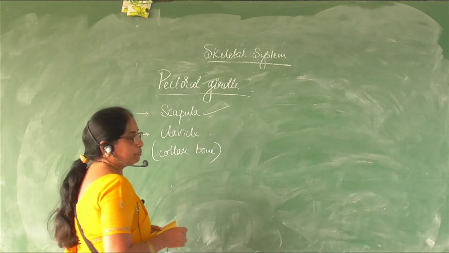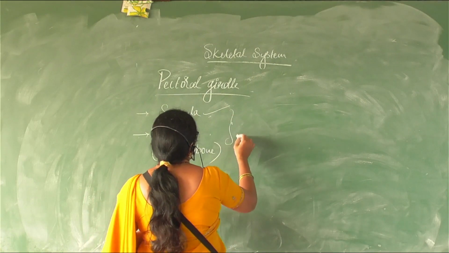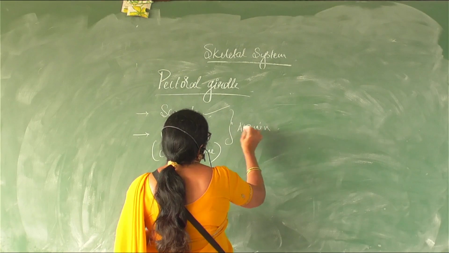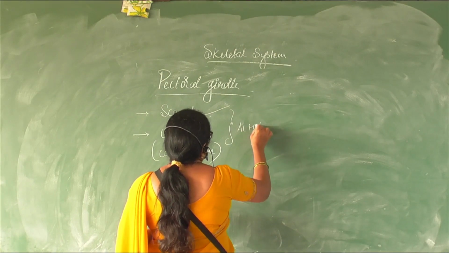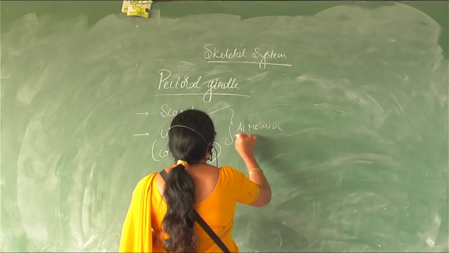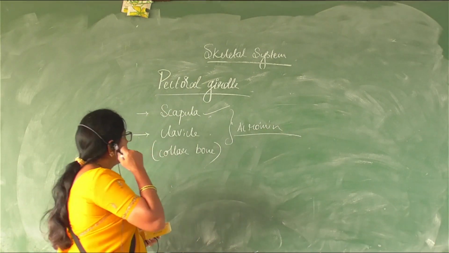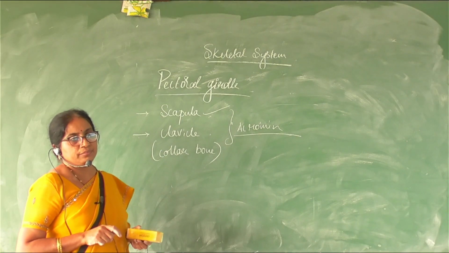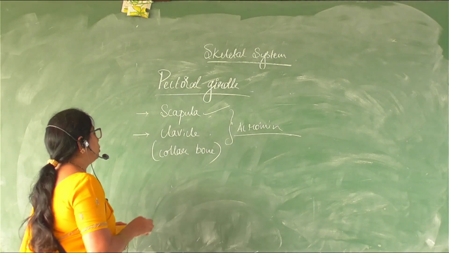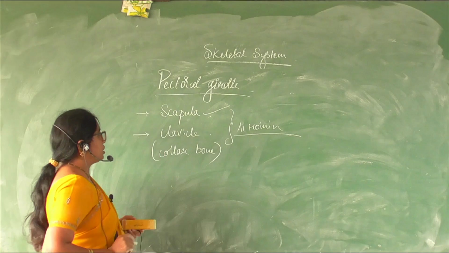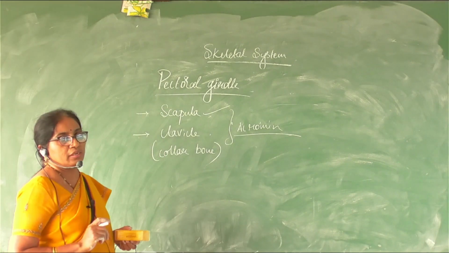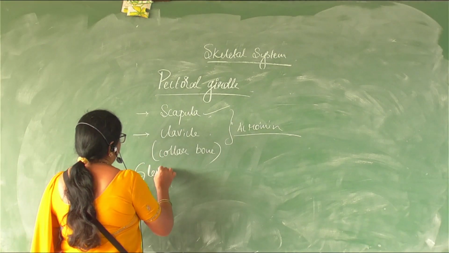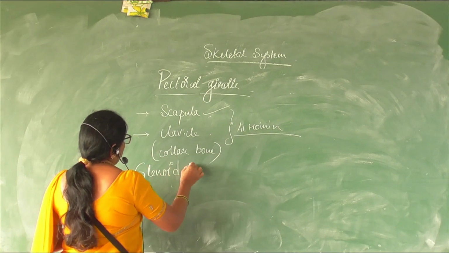Both of them are attached with the help of a flat process called the acromion, which connects the scapula and the clavicle, right? Behind the scapula and the clavicle, we have a cavity called the glenoid cavity.